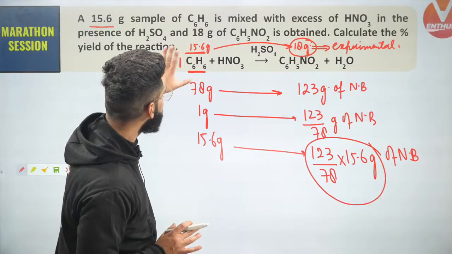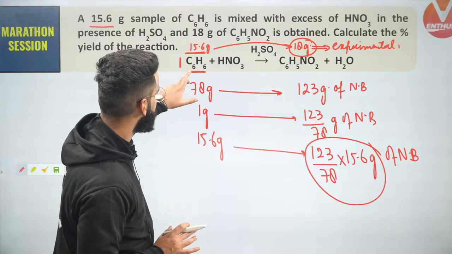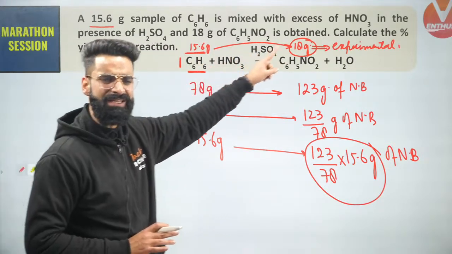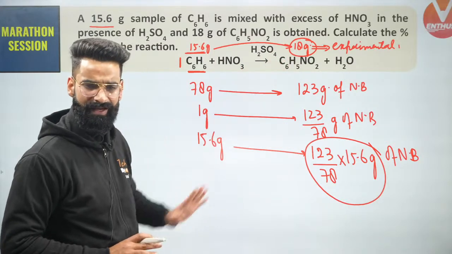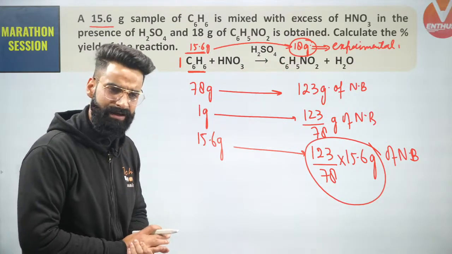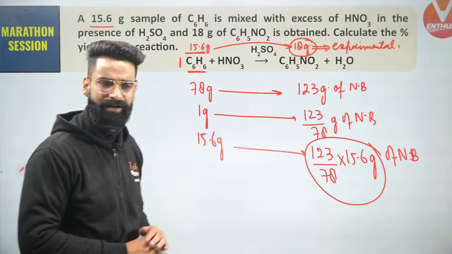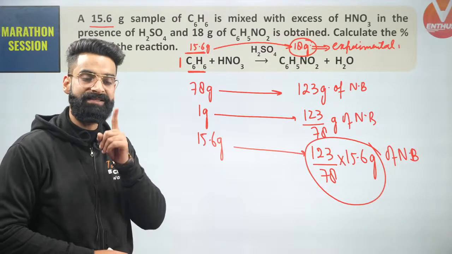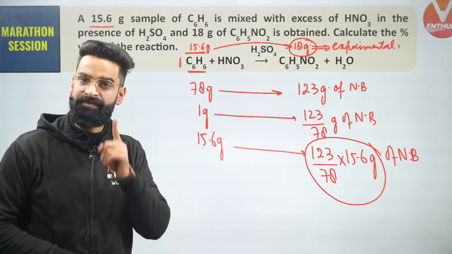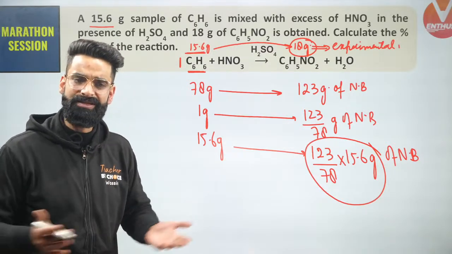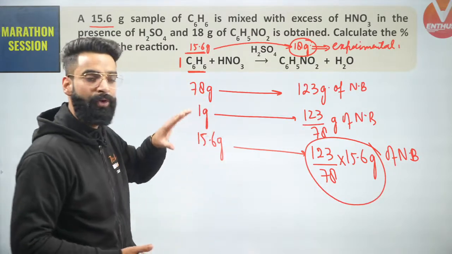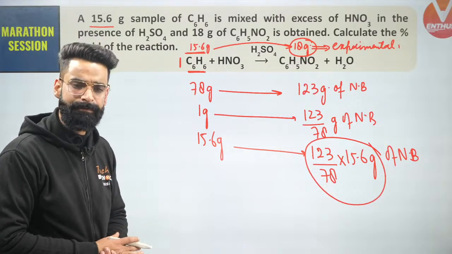Understand properly what I'm saying. Experimentally it has been observed that when 15.6 grams of benzene reacts with HNO3, it gives 18 grams of nitrobenzene. So this is something which has been observed experimentally, right? Now, in order to calculate the yield of the reaction, I should know two things. One, the experimental amount. Number two, the expected amount. Once you get to know both the things, you can calculate the yield of the reaction. So from stoichiometry, I'm going to get the expected amount right here. Correct?